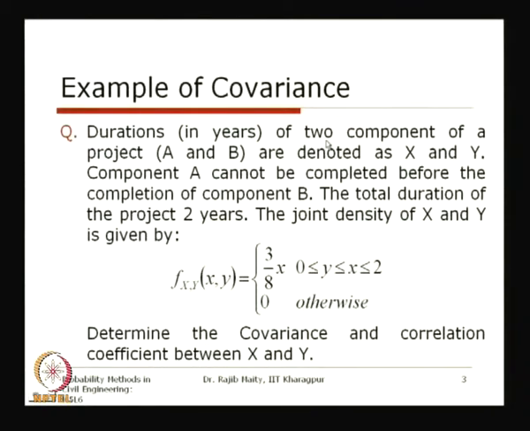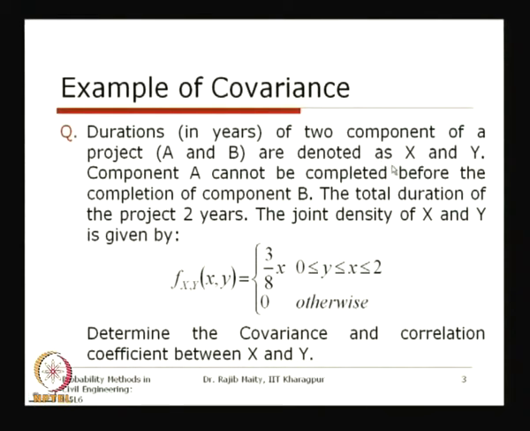Here we have taken two components for simplicity's sake. There could be more than two components in a project. Here the durations in years of the two components of a project, A and B, are denoted as x and y.